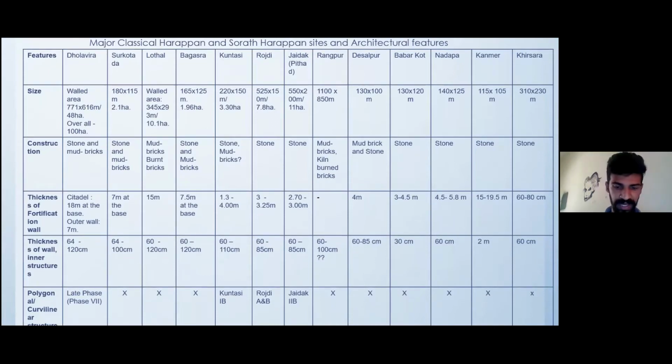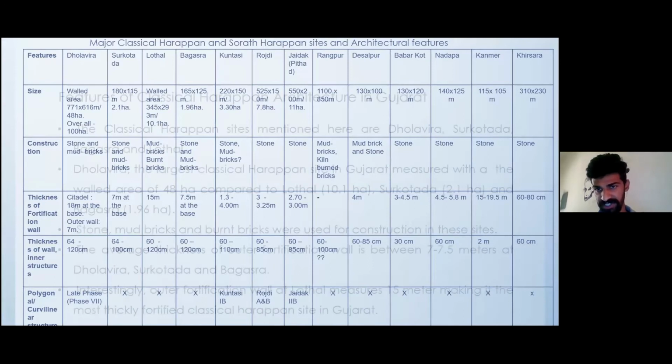Here, 13 major Harappan sites were compared to understand the architectural features of Harappan culture in Gujarat. The classical Harappan sites like Dholavira, Surkotada, Lothal, Bagasra, and Sorath Harappan sites like Gundiyali, Rojdi, and Jaidak, and also sites from Kutch and other regions like Rangpur, Desalpur, Nagwada, Kanmer, and Khirsara were also analyzed. These sites have similarities and differences in terms of construction and architectural features.